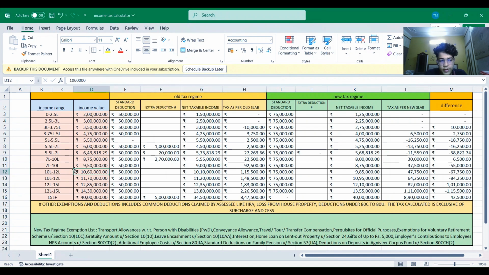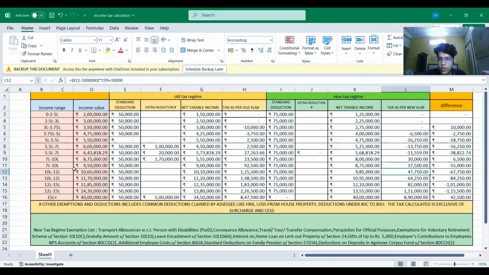Now, if we move to the 10 lakh to 12 lakh category, let us suppose the income value is 10 lakh 60,000 and the standard deduction is 50,000. The net taxable income will be 10 lakh 10,000. The tax as per the old slab would be 1 lakh 15,500 if he is not able to claim any other deduction. And in the new tax regime, he will be paying only 47,750.